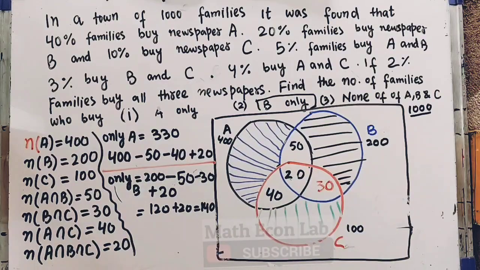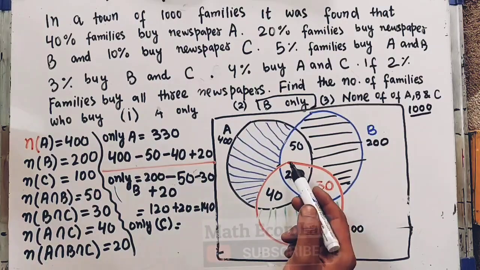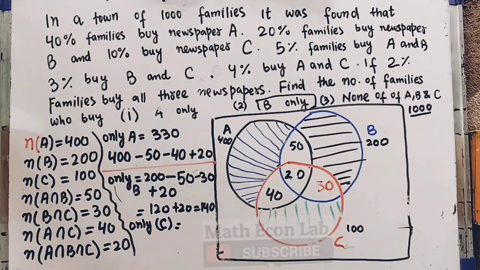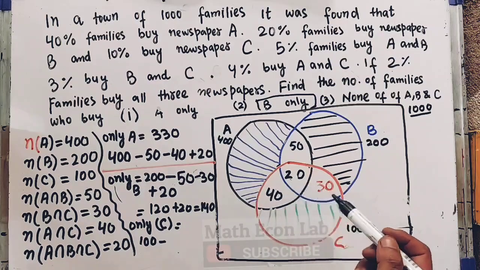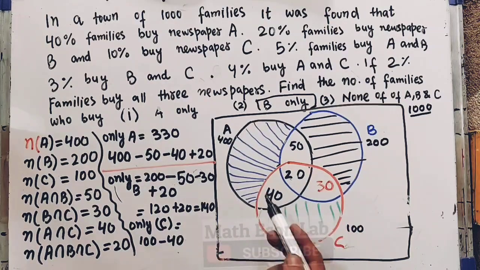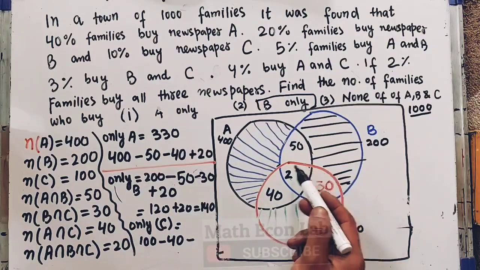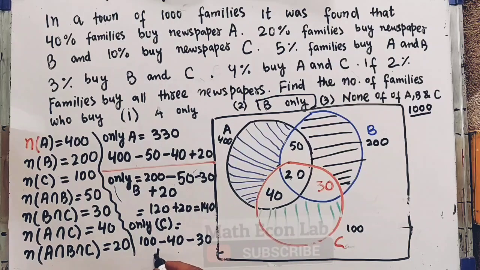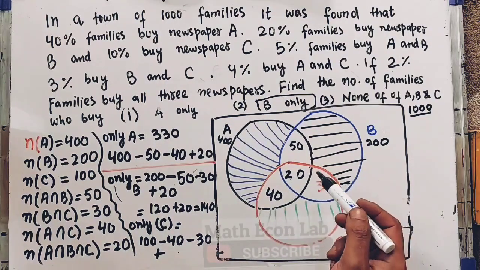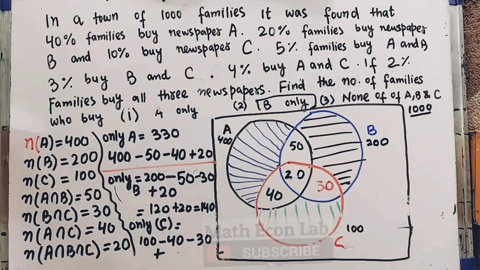It will be equal to the whole circle, the number of families who buy newspaper C, which is 100, minus 40, the number of families who buy A and C, minus 30, the number of families who buy B and C, and then I have to add the number of families who buy all A, B and C. Why?